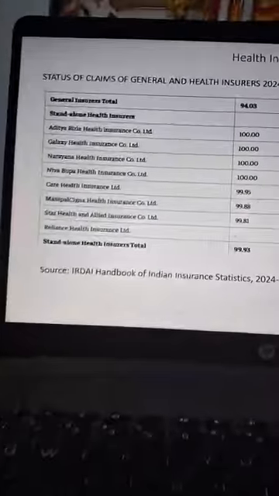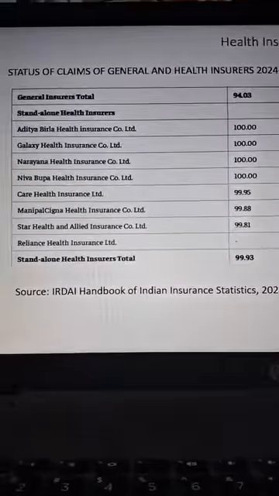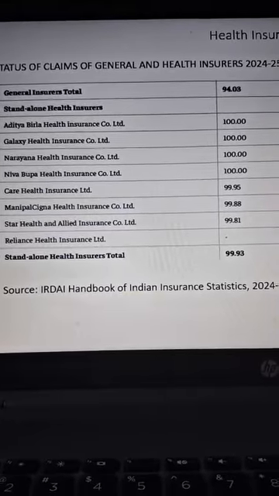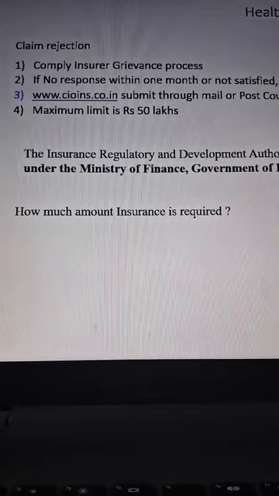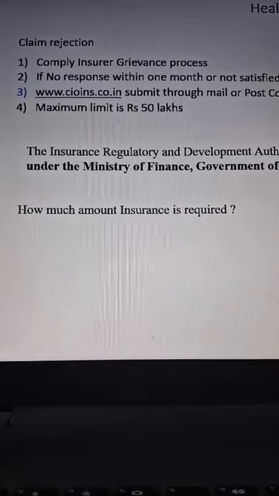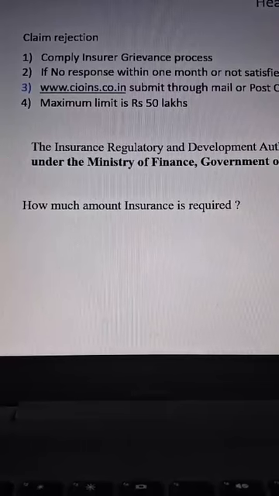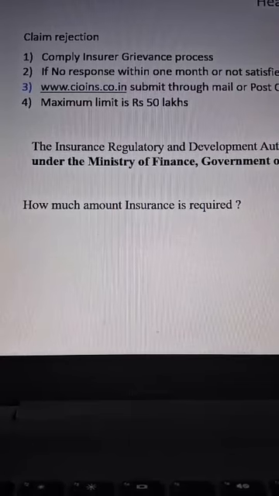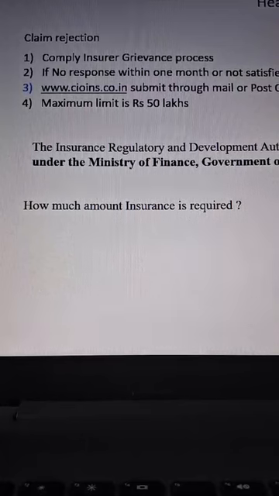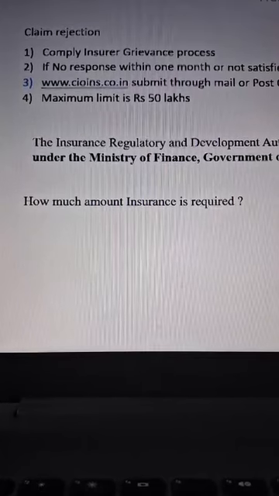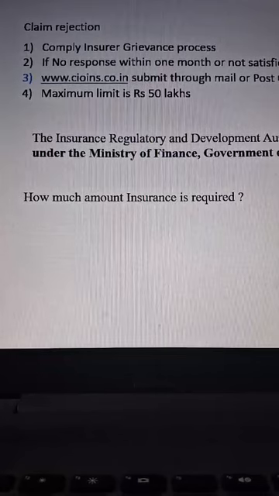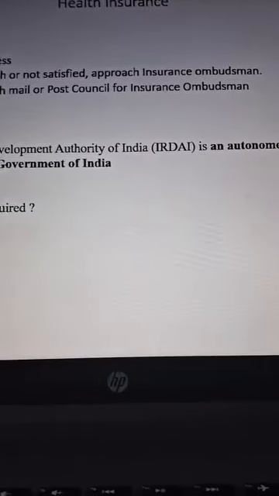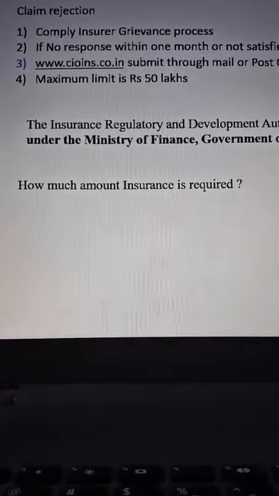This is the Handbook of Insurance, the IRDAI handbook they have released. In case of claim rejection, please follow the grievance process of the insurance company, because every company may change the procedure. First we have to submit to customer care, then if you are not satisfied, you have to refer to the grievance redressal officer. Then if they have not responded within 1 month or you are not satisfied with the outcome of the insurance company, then approach the insurance ombudsman.